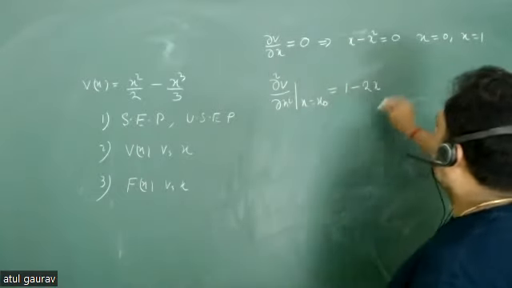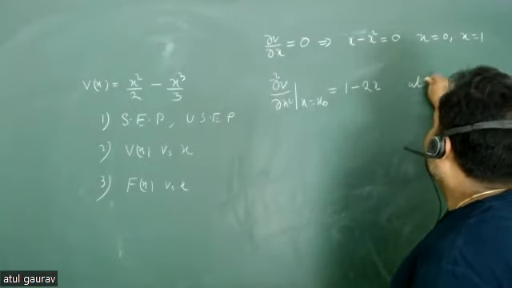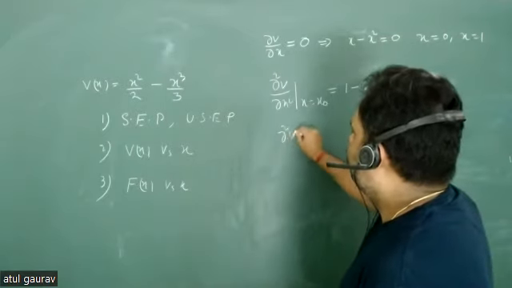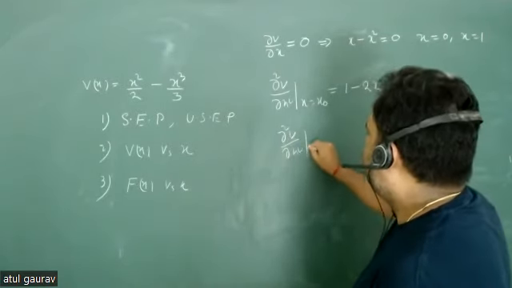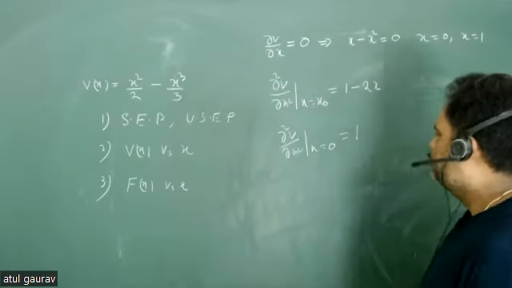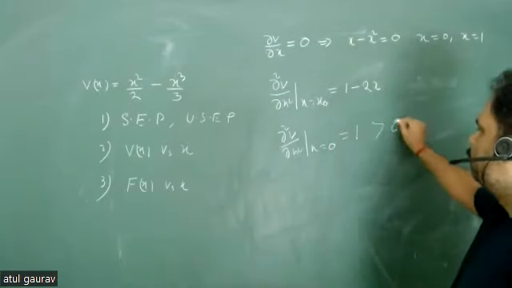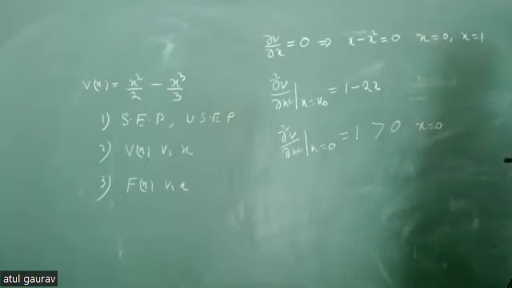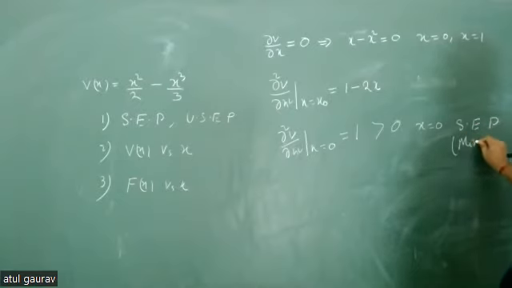At x is equal to 0, what is the value? It is 1, isn't it? And that is greater than 0. So x is equal to 0 is stable or unstable? Stable, sir. That is a stable equilibrium point. Very good. And it is also identified as what? Minima of a curve.